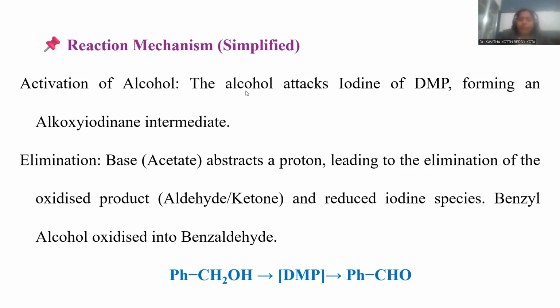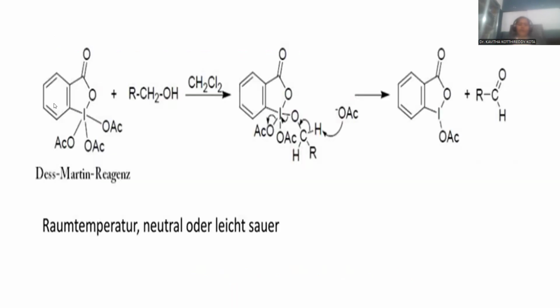So in step number 1, one of the acetate moieties, and in step number 2 as well, one of the acetate moieties we need to remove. So the 2 acetic acids could be the byproducts, and ultimately this alcohol is turned into an aldehydic compound by means of the Des-Martin oxidation process. Here is the reaction for the primary alcohol. It is treated with the Des-Martin oxidizing agent in dichloromethane, an aprotic solvent.